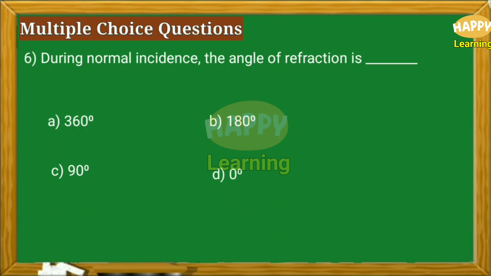So let me read the question once again. During normal incidence, the angle of refraction is, we know during normal incidence the light ray will be traveling along the normal in the first medium and also in the second medium. So as the ray is always along the normal, the angle of incidence and angle of refraction both are equal to 0. Therefore the correct answer is 0 degree and the correct option is D.